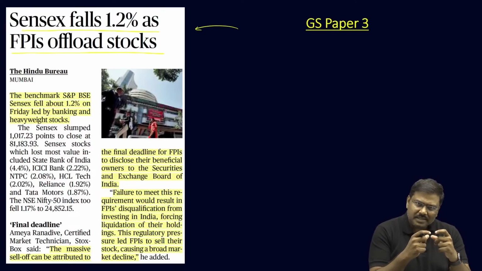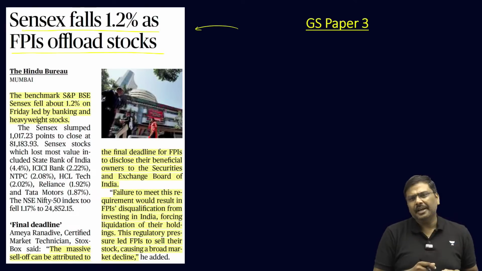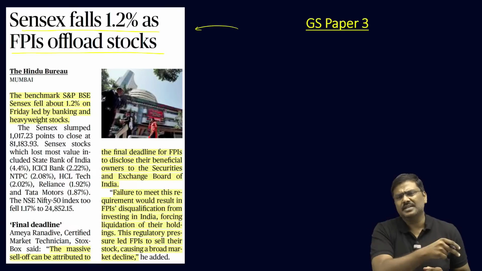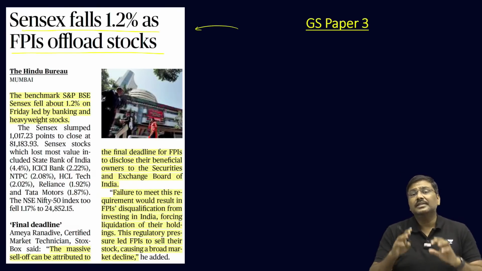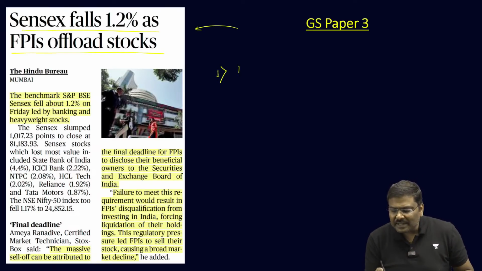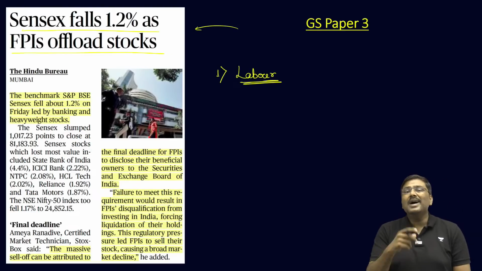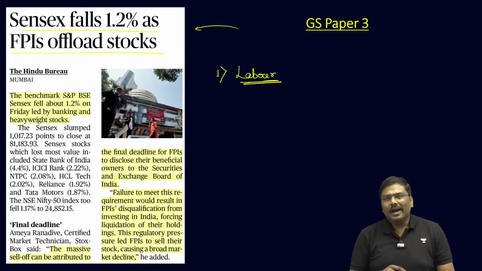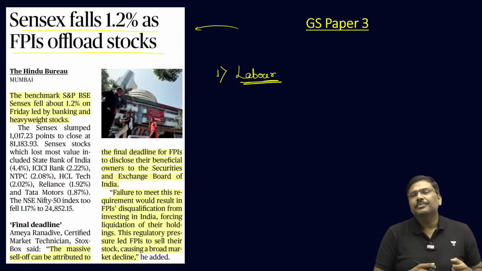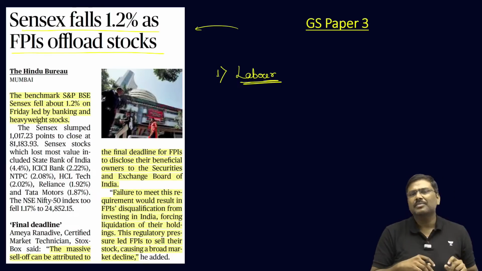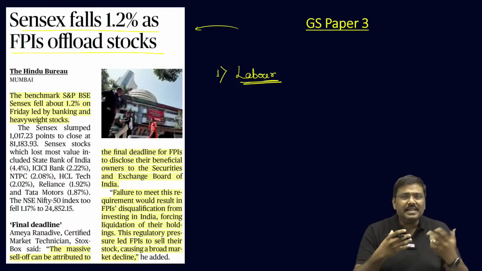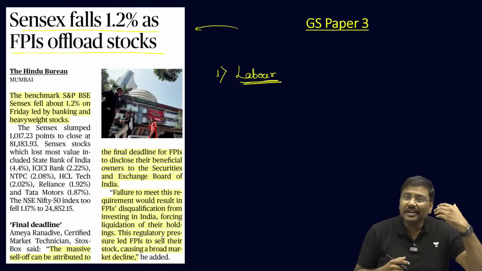The Sensex has taken a hit yesterday for two predominant reasons. Not only Sensex, even Nifty. Two predominant reasons. That is, what would be the data for labor in USA? What would be the jobs data for the month of August in USA? And today the data has come out and the data is basically mixed. It has mixed signals for USA because there is a rising concern that USA might be entering into recession.